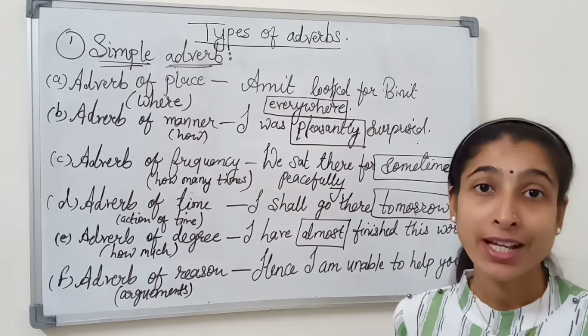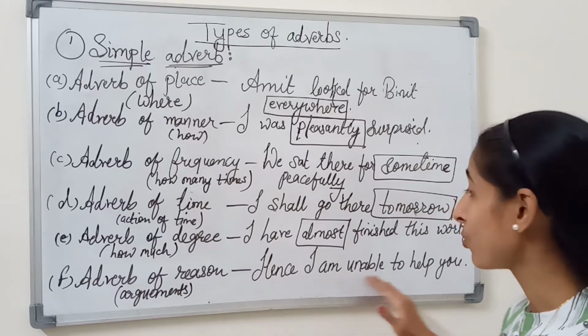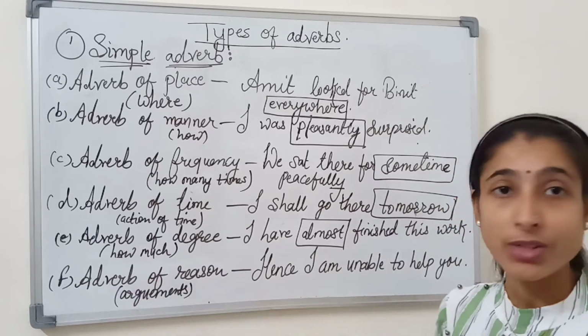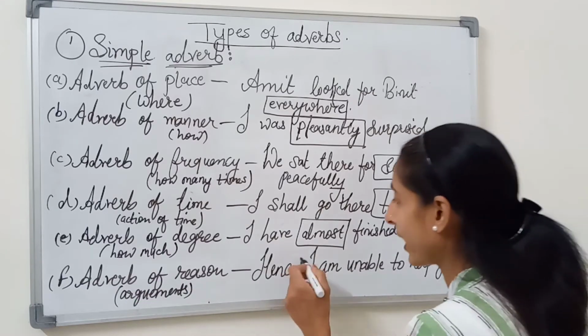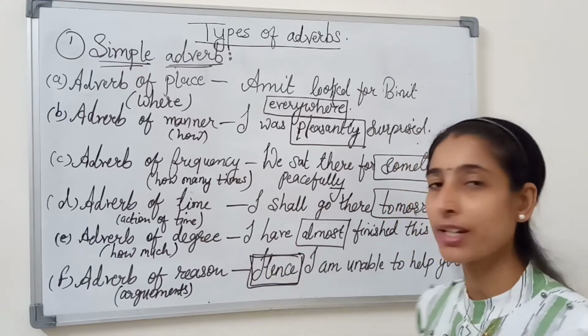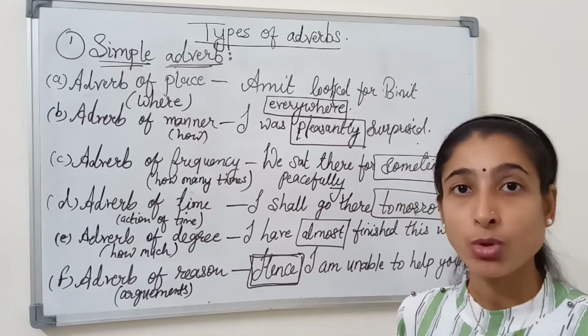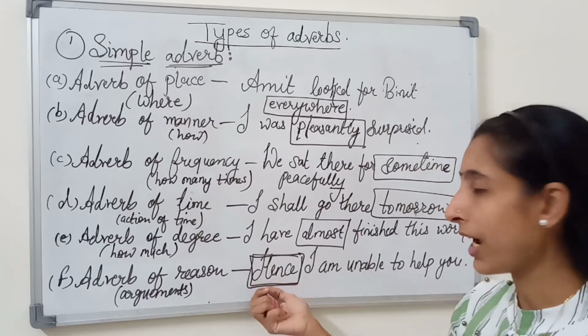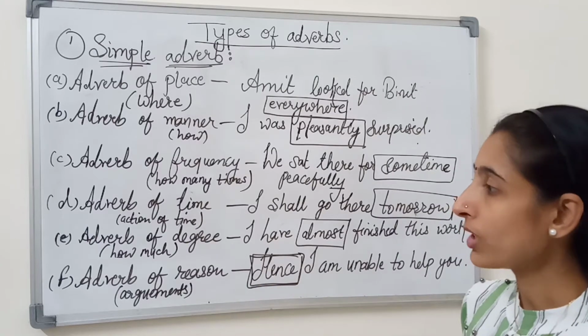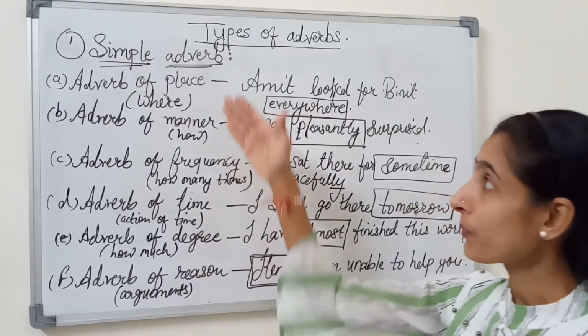Hence, therefore, because, so that: all of these come into the adverb of reason. I took the example of hence. So these are the six types of simple adverb.